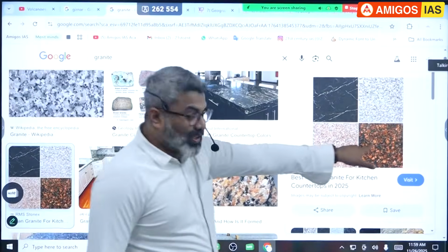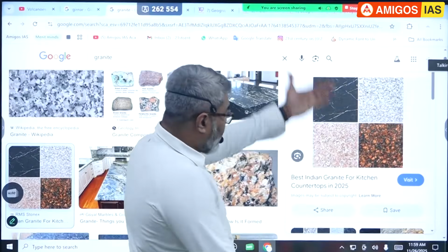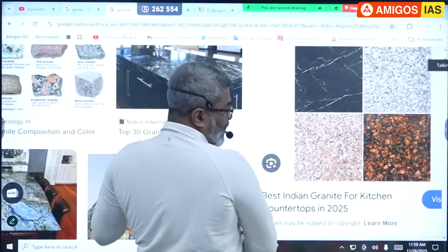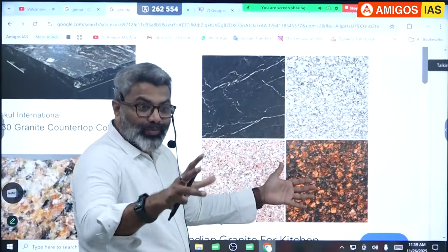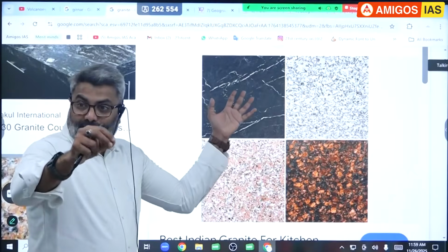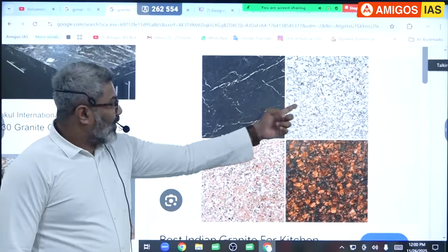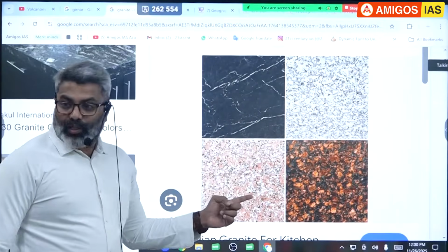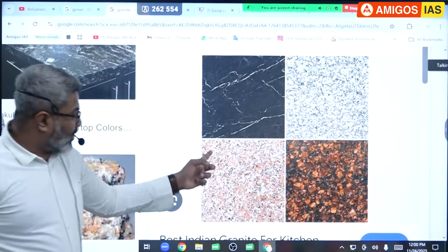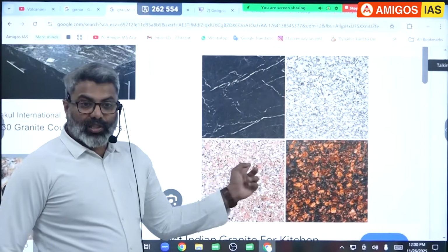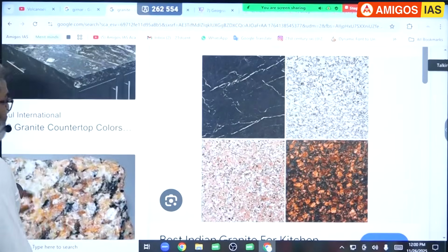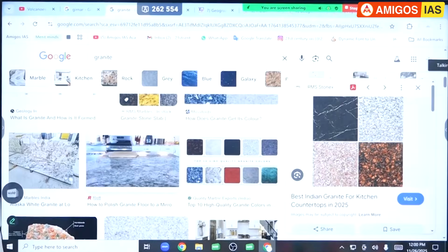These are all crystals. When you cut, what happens? These crystals will glow. The traces of mica present in it make it shining. Here, notice this. These are all crystals. Different colors of crystals are there. These are all crystals. And also a bit expensive.